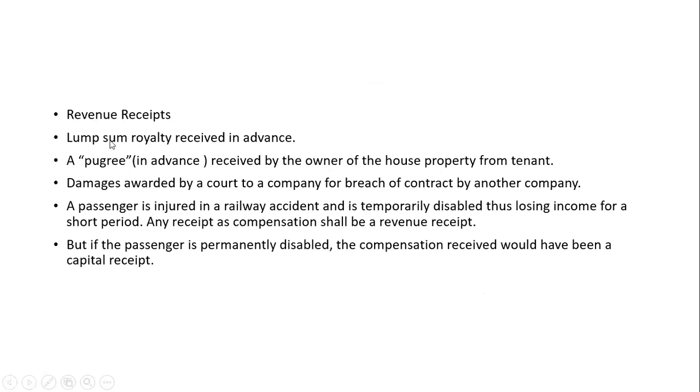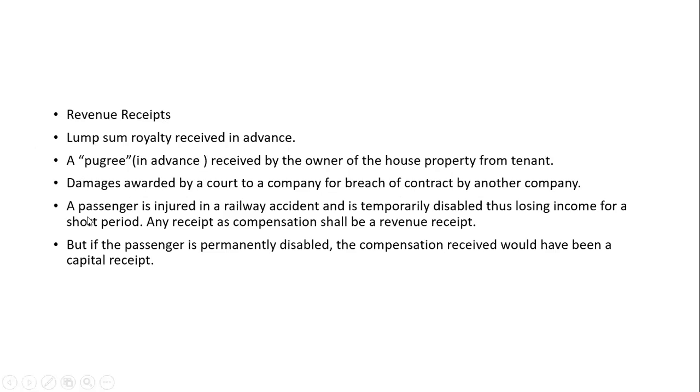You are paying advance, okay? After finishing your lease period or tenancy period, you will get your advance back. Okay, so this is what a revenue receipt is. Damages awarded by the court to a company for a breach of contract by another company. So you have received the damages here for the breach of contract by another company.